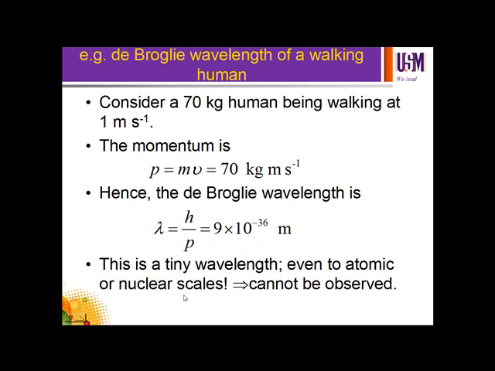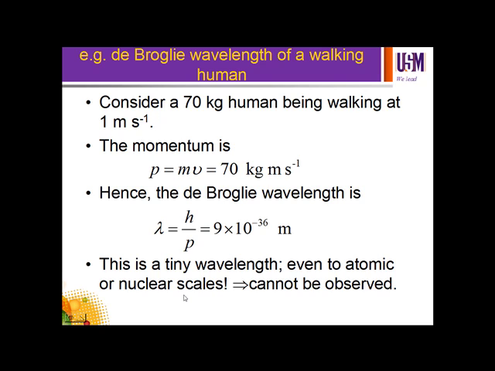So here is an example, to determine the de Broglie wavelength of a walking man. Consider a 70 kilogram human being, a normal human being, walking at 1 meter per second.